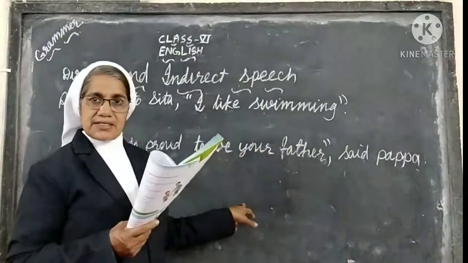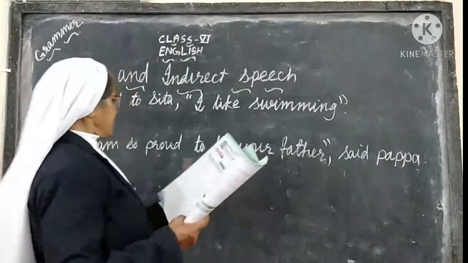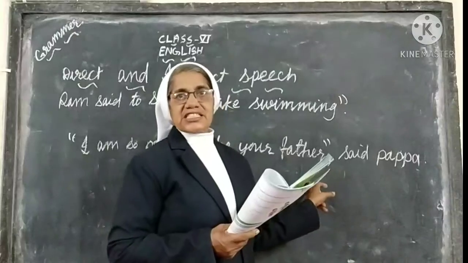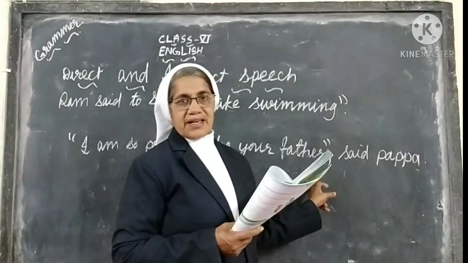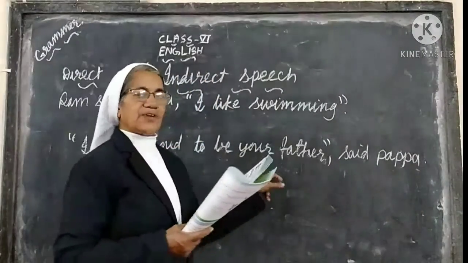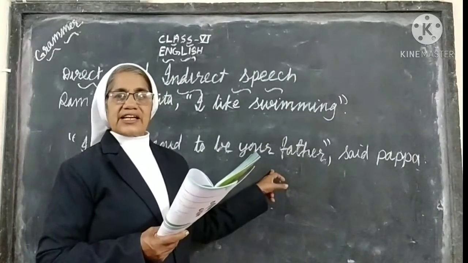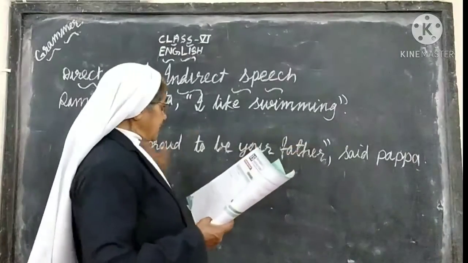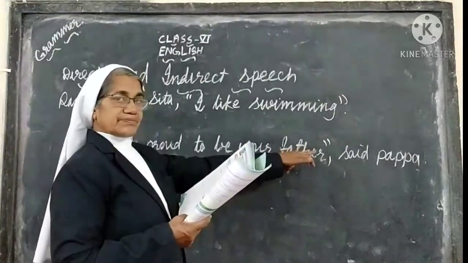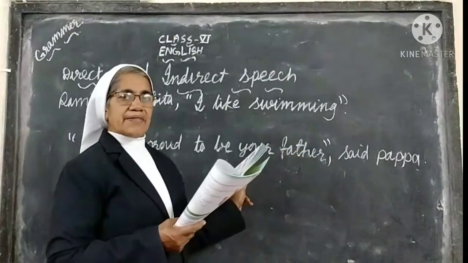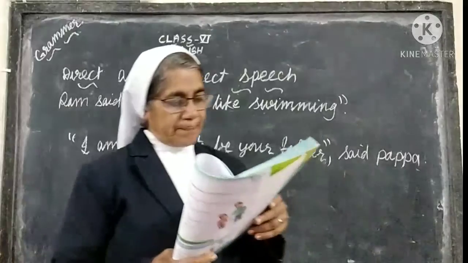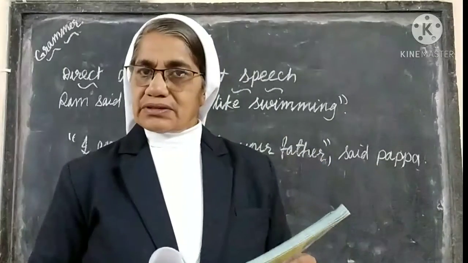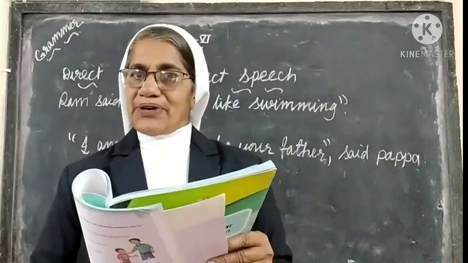In the second sentence, which is the reported clause? I am so proud to be your father. This is the reported clause. These words are written within inverted commas. So this is the reported clause. The words within the quotation marks are called reported clause. So you should remember the points.